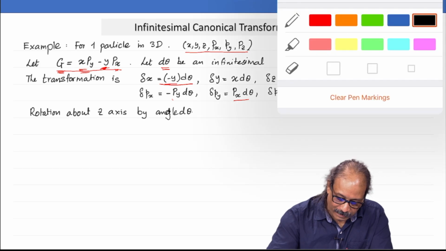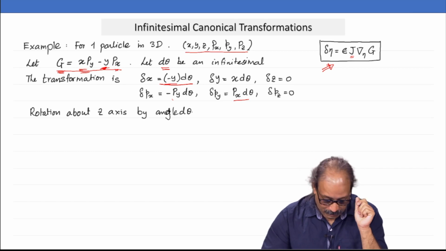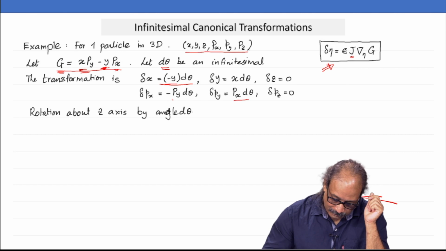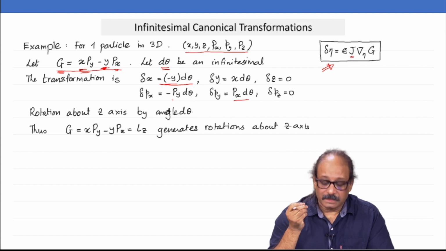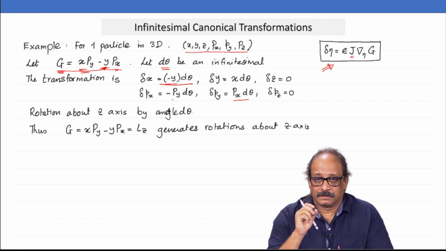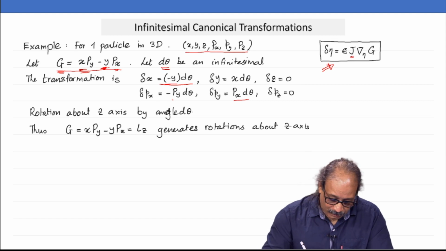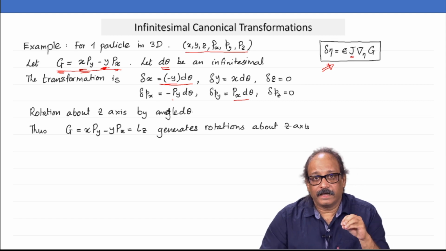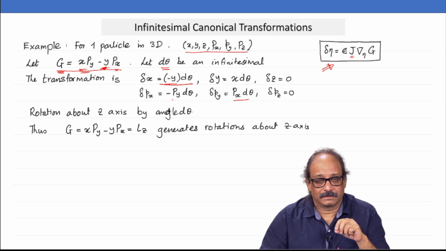Okay. Fine. So, you have one generator, the generator capital G, which is x p y minus y p x. I will also call this L z, because this is the quantity that would remain invariant, and we know what this is. This is in fact the z component of the angular momentum. So, I will call it L z, and L z generates the rotations about z axis.